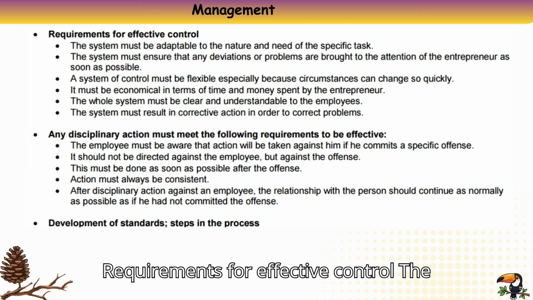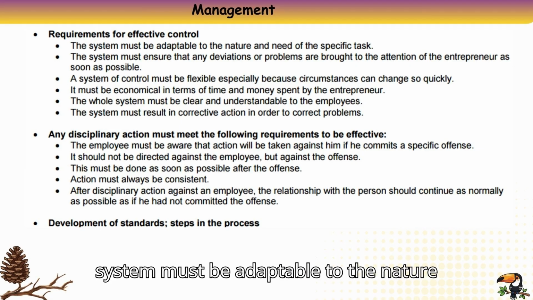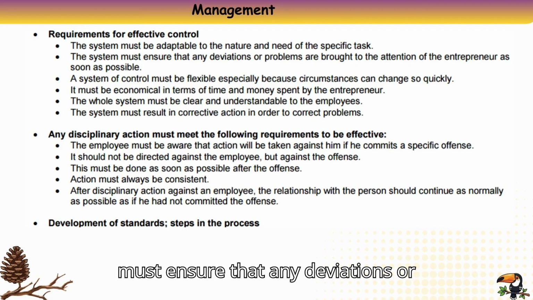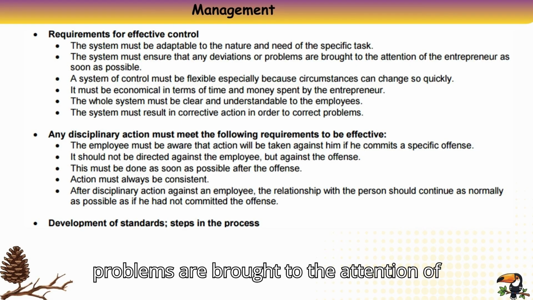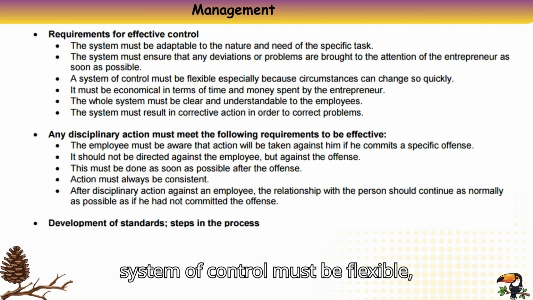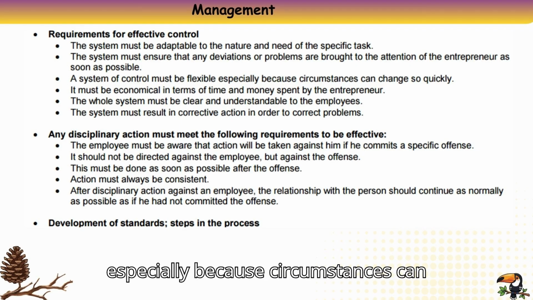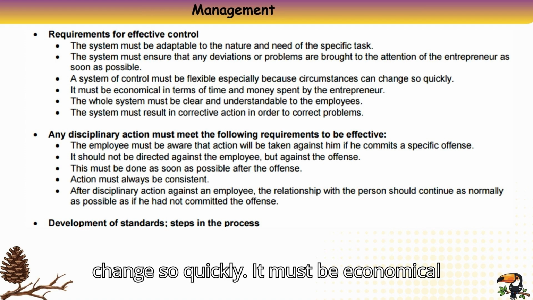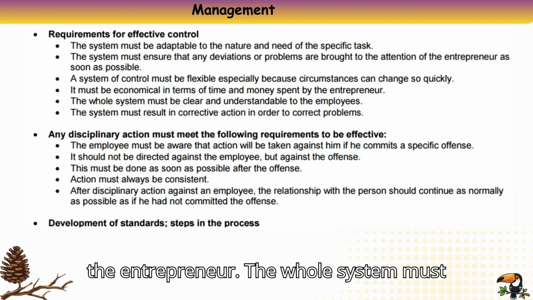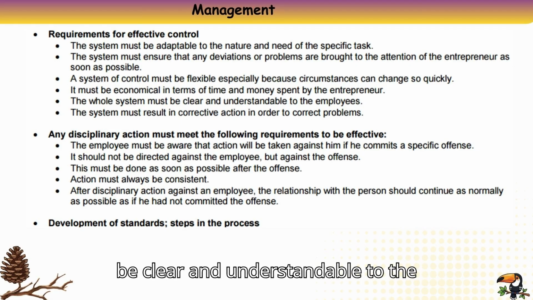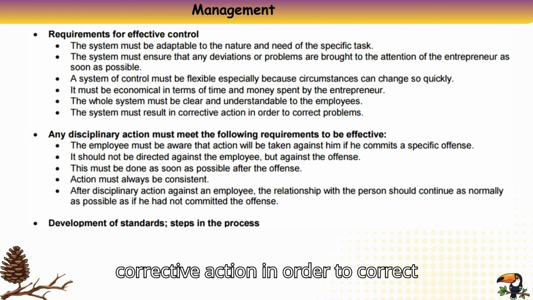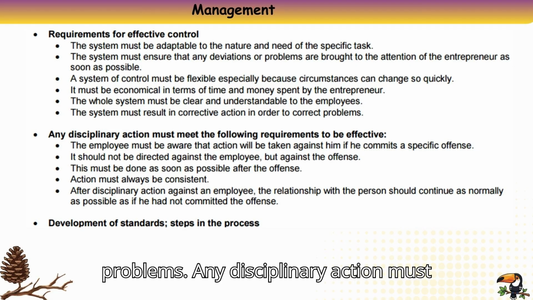Requirements for effective control. The system must be adaptable to the nature and need of the specific task. The system must ensure that any deviations or problems are brought to the attention of the entrepreneur as soon as possible. A system of control must be flexible, especially because circumstances can change so quickly. It must be economical in terms of time and money spent by the entrepreneur. The whole system must be clear and understandable to the employees. The system must result in corrective action in order to correct problems.